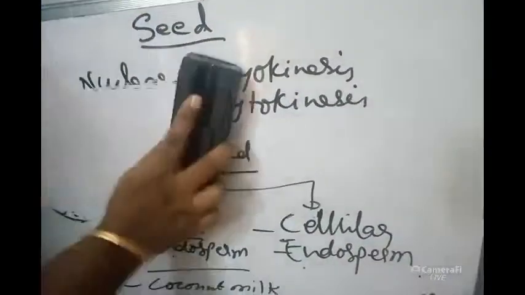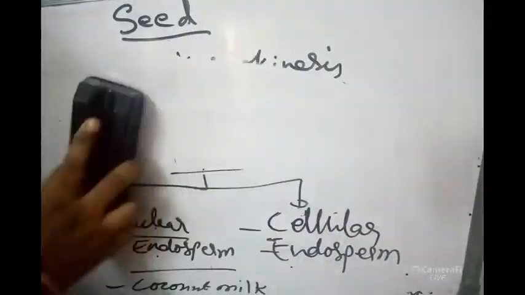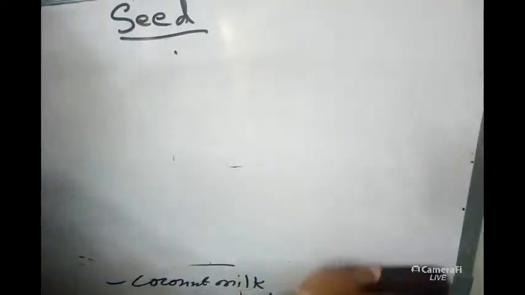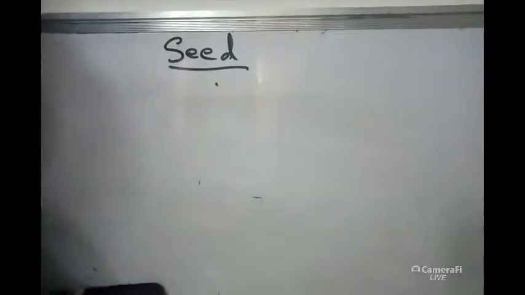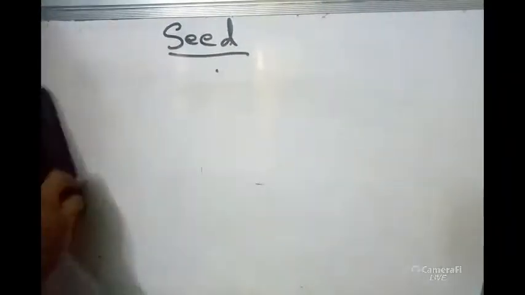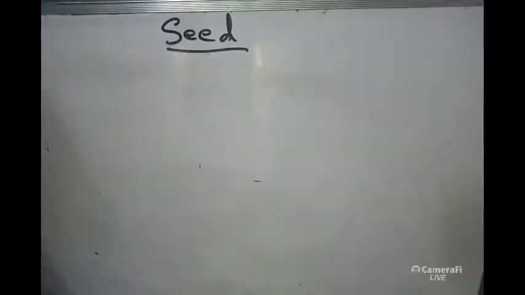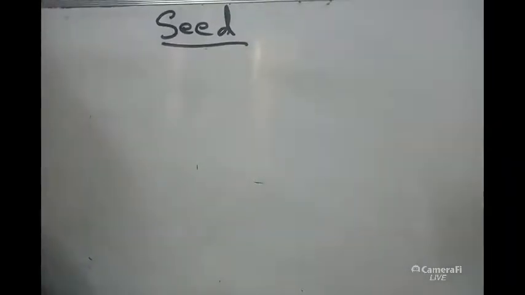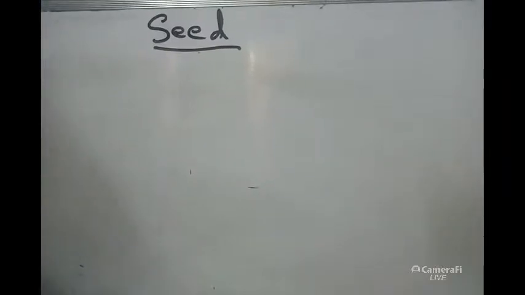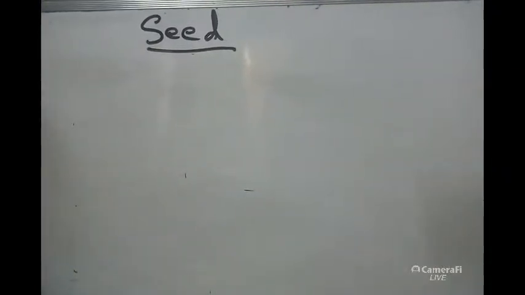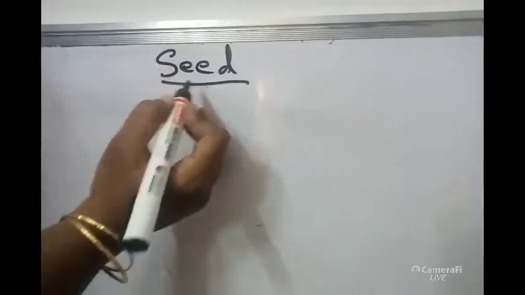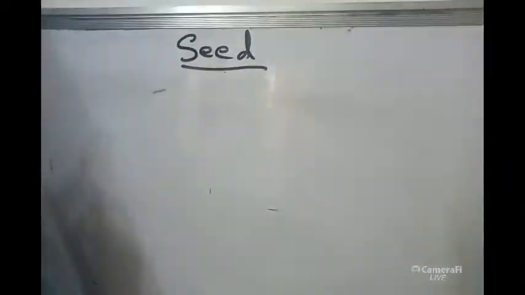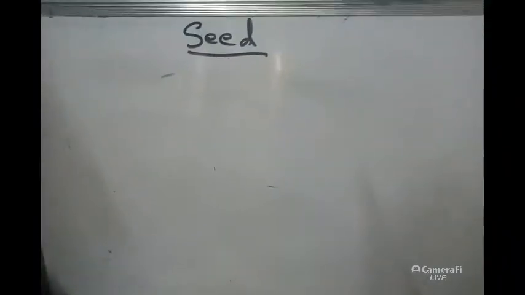So after endosperm development, the endosperm will be utilized by the developing embryo. If the endosperm is completely utilized, that type of seeds are called exalbuminous seeds, and if the endosperm is partly utilized and partly it is left over, then that type of seeds are called albuminous seeds. So already we discussed two types of seeds depending on presence of endosperm, albuminous seeds and exalbuminous seeds.